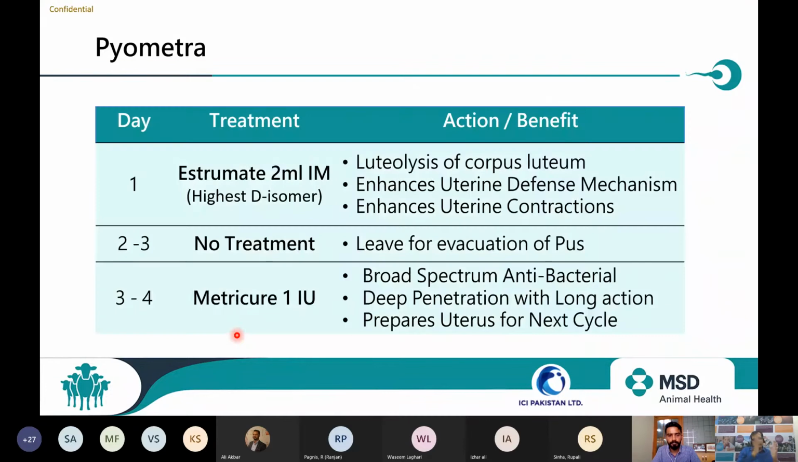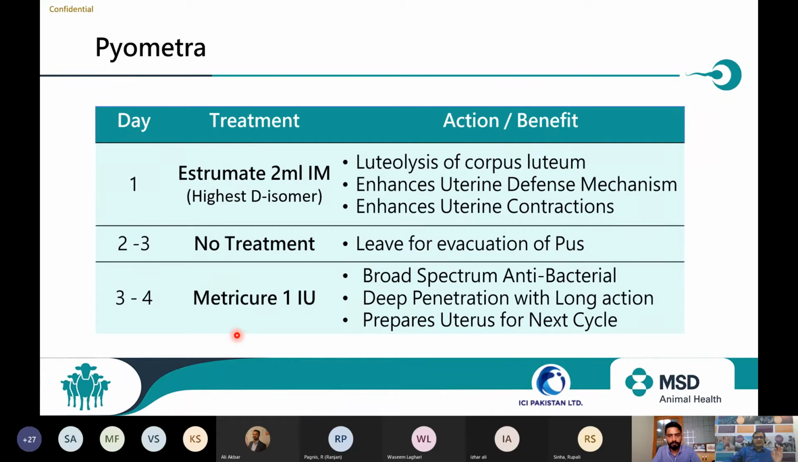Here is a protocol. Problem is bigger, treatment is bigger. We have to go for a 4 days treatment protocol. That is the comprehensive protocol which will help you to complete the treatment. First, day 1, palpate the uterus. Whatever fluid you can remove, remove it. No intrauterine is required at that moment. Just give Estrumate 2 ml intramuscular.